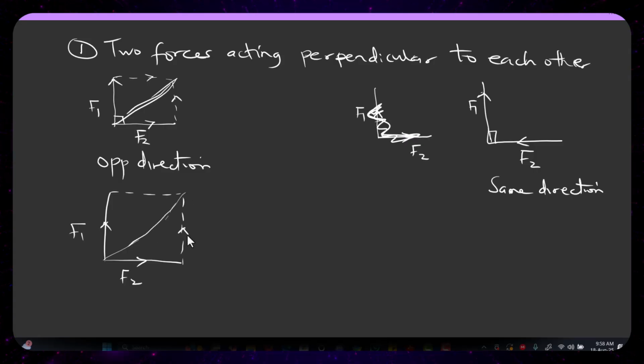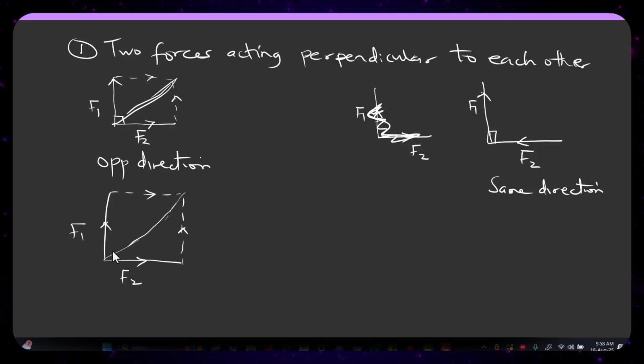Then the question is, why did I sketch this diagonal this way? The reason is that I know this line and this line are the same thing. They are going in the same direction, because when I introduce this line, you now see that if I'm going this way, they are going counterclockwise. Then if I'm going this way, they are going clockwise.